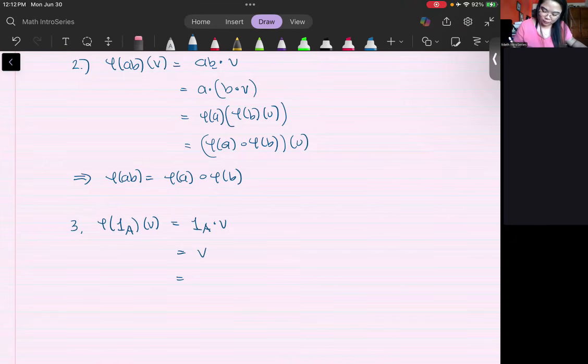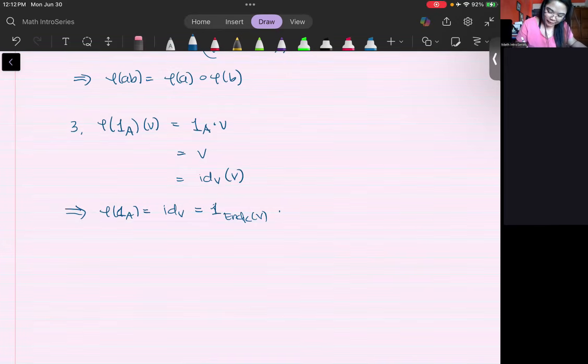And that will be just taking the identity mapping on V. Therefore, phi of 1A is equal to identity V, the identity mapping on V, and that is the identity element on the endomorphism space.